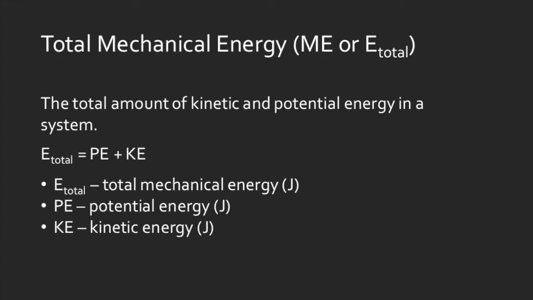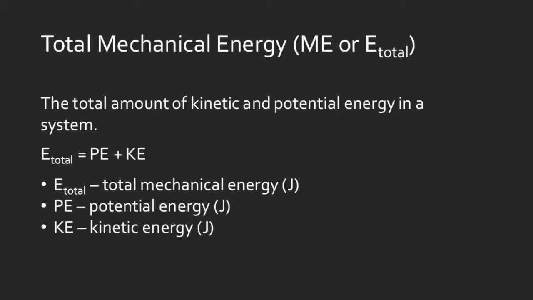All right, so the last time we talked about energy, we were talking about potential energy and kinetic energy. So remember that kinetic energy is the energy of motion, and the potential energy we're going to be talking about is gravitational potential energy, and that's the energy that is stored in an object because of its position relative to the ground.